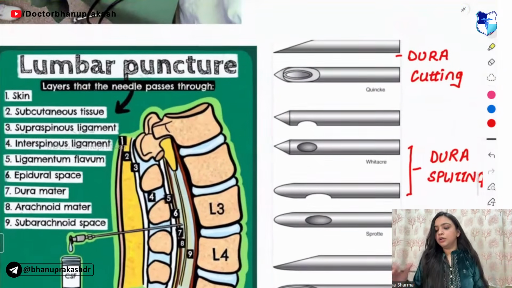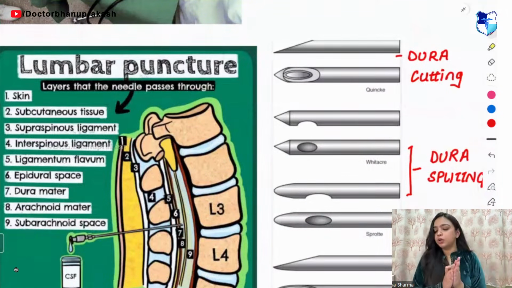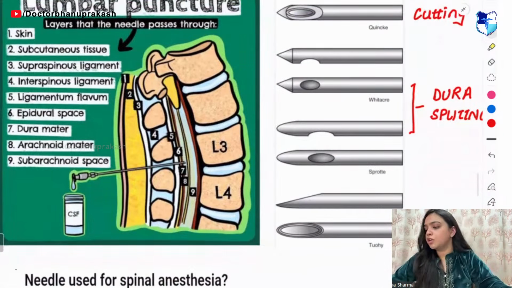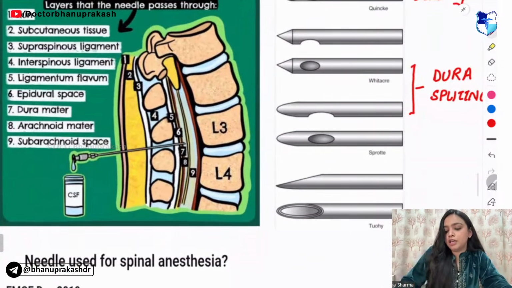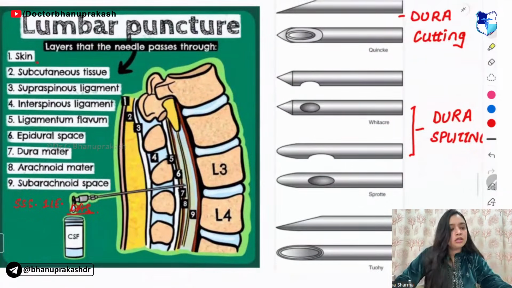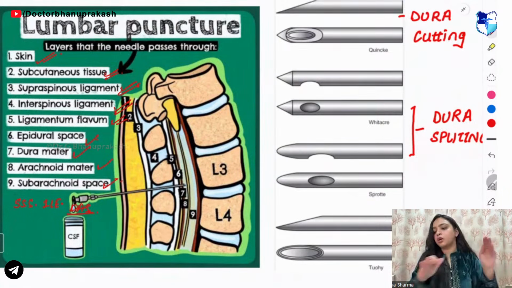Now, coming on to the lumbar puncture. In lumbar puncture, the first question that they will ask you is the structures pierced. You can arrange them with a mnemonic: SSS Illi Das. So what are the structures? Skin, subcutaneous tissue, supraspinous ligament, interspinous ligament, ligamentum flavum, epidural space, dura, arachnoid and subarachnoid. SSS Illi Das. Okay.